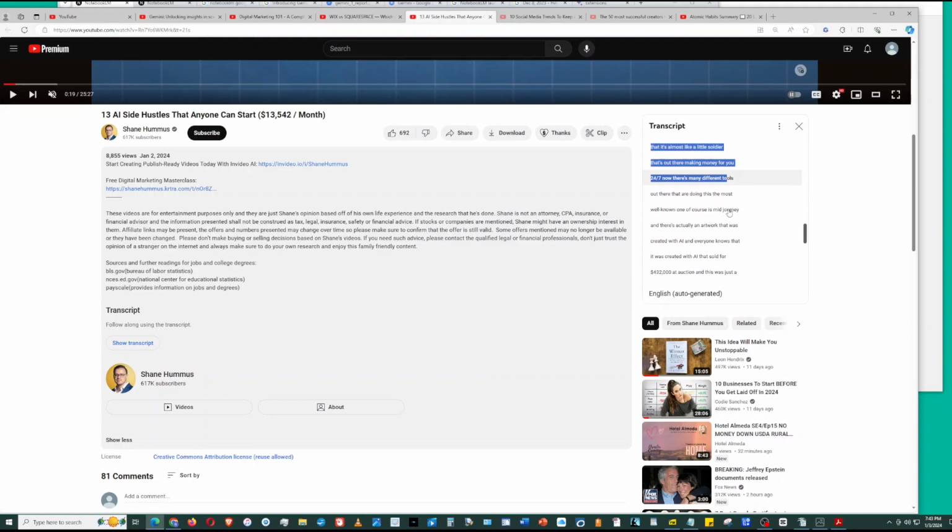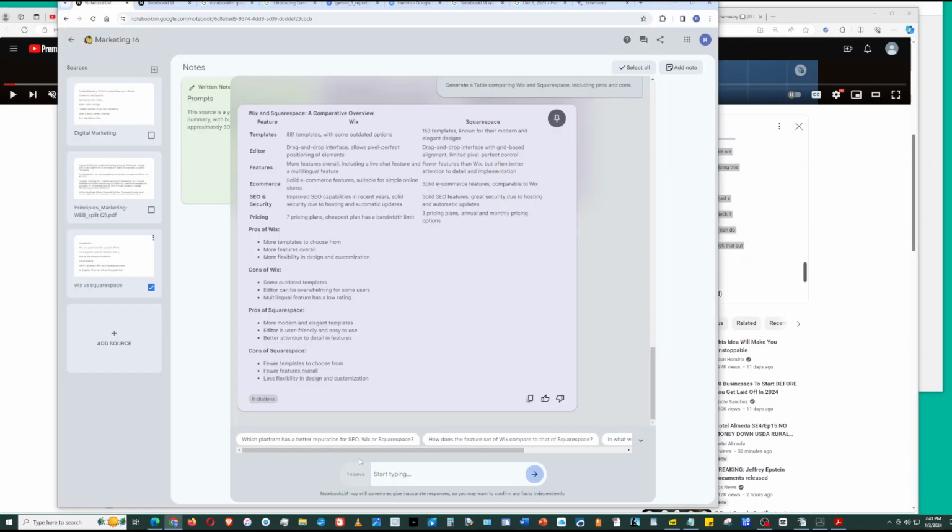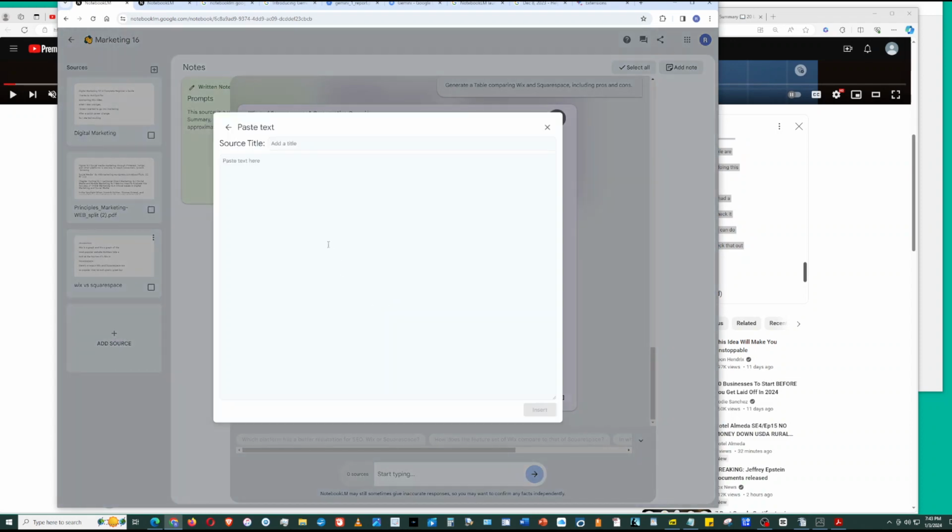Scroll down, kind of slow down at the end so I don't overshoot. I've tried select all, it didn't work. Okay, copy. Then here we go. We're going to add another source. Add source, copy text.